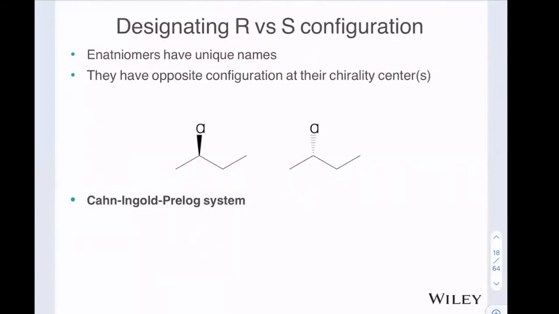So lastly in this video, I want to talk about how we're going to name these stereocenters. And the way that we do that is using the designation R and S. So we look at an enantiomer and we figure out whether it is named R or S, and we put that at the beginning of the name. And the way that we're going to determine R and S is the Cahn-Ingold-Prelog system, and that is the CIP system, just like we did E and Z in double bonds. This system relies entirely on atomic number.